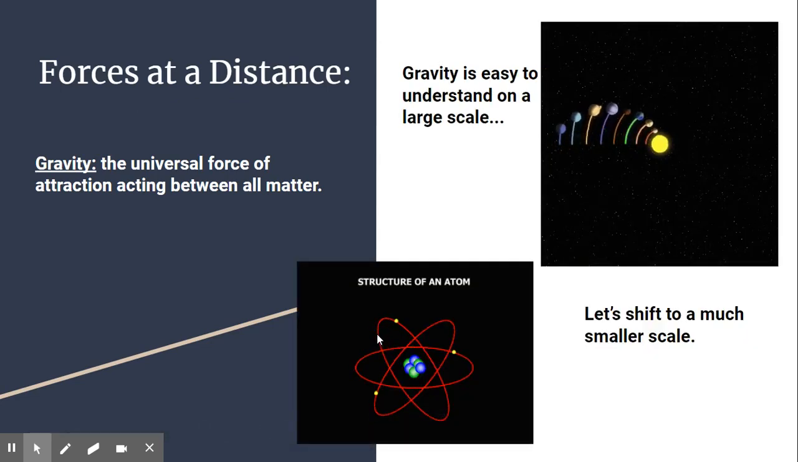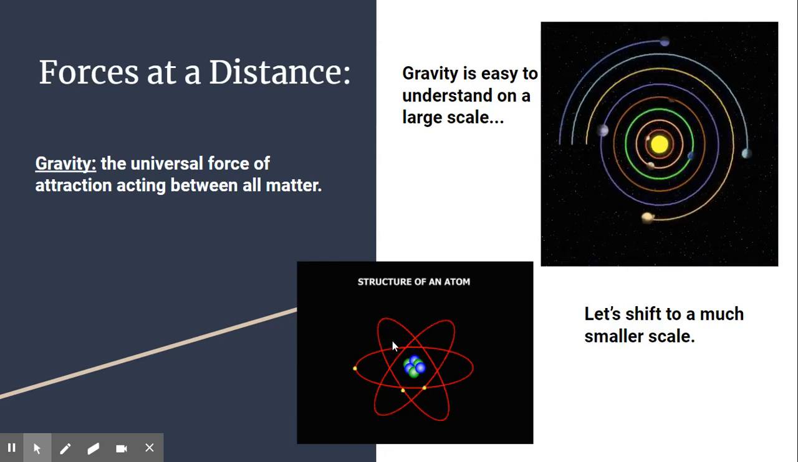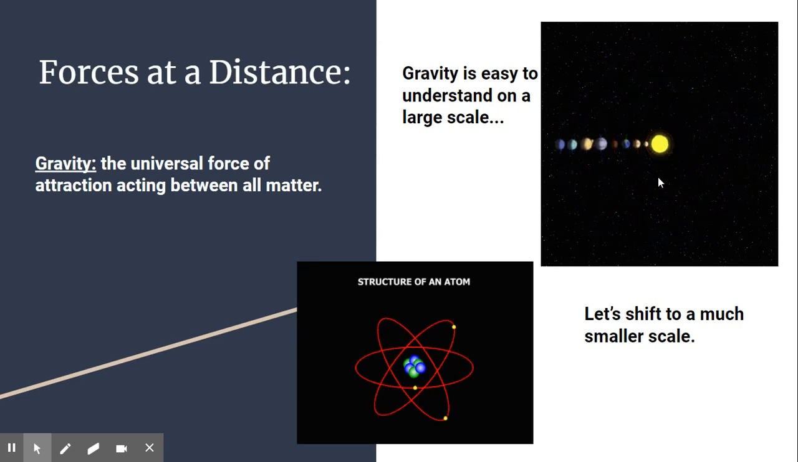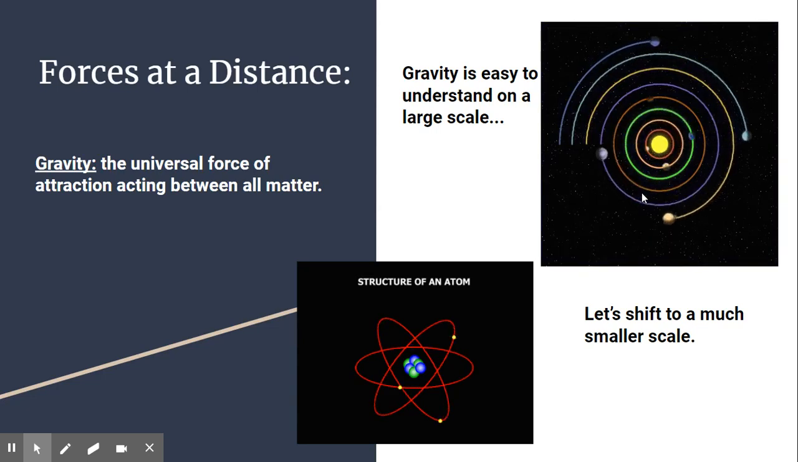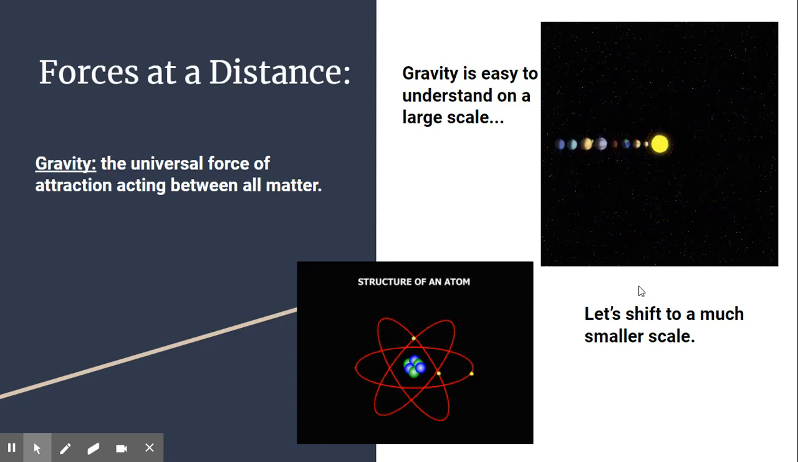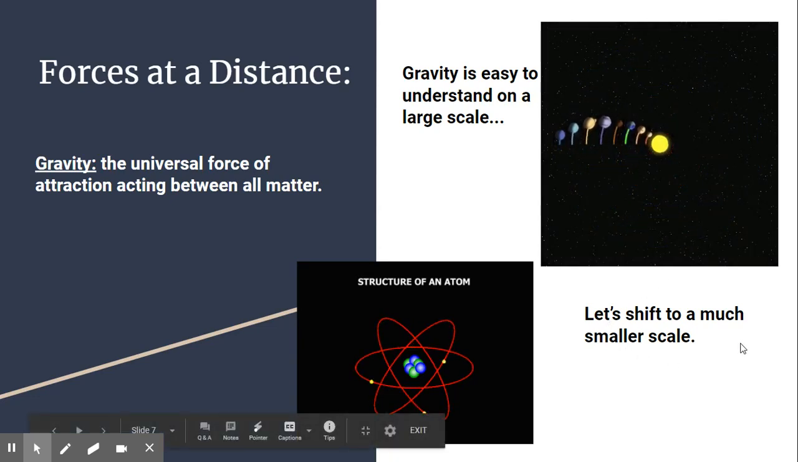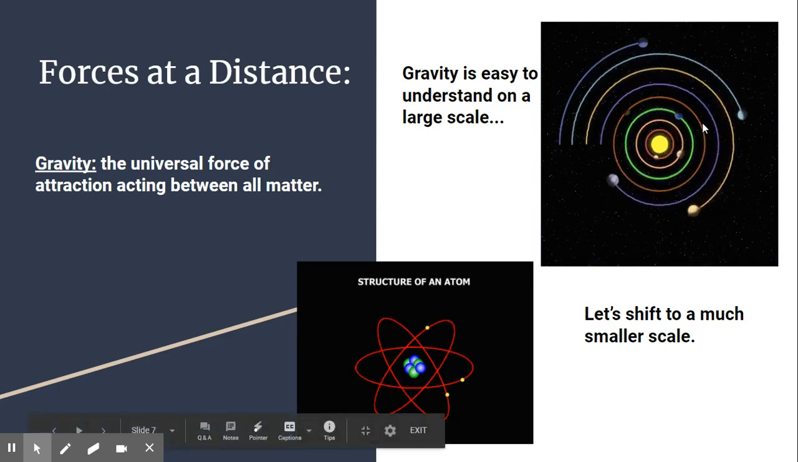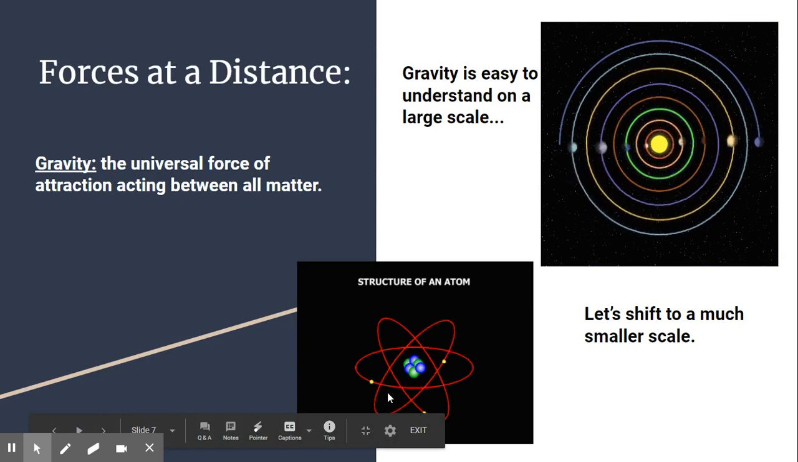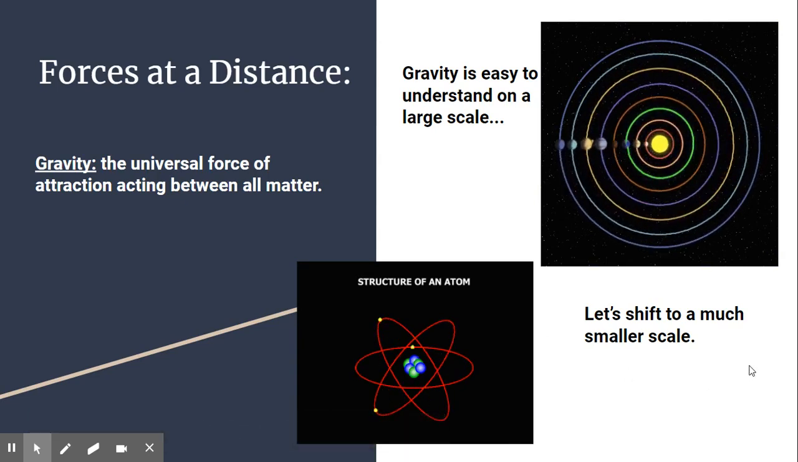Gravity is a force that's a little bit easier to understand because it acts on such large objects. For instance, the Sun has a gravitational field that pulls on all of the planets in our solar system and causes them to rotate around the Sun. Gravity affects you on Earth, so it's an easy force to think about on the large scale. But there are some forces that act at a distance on a small scale. So let's shift from really big, like the galaxy, to down small, like an atom.